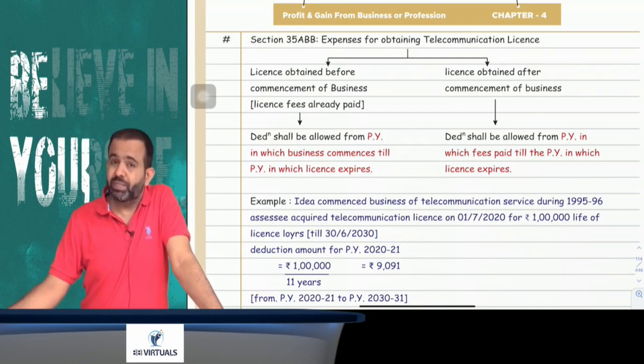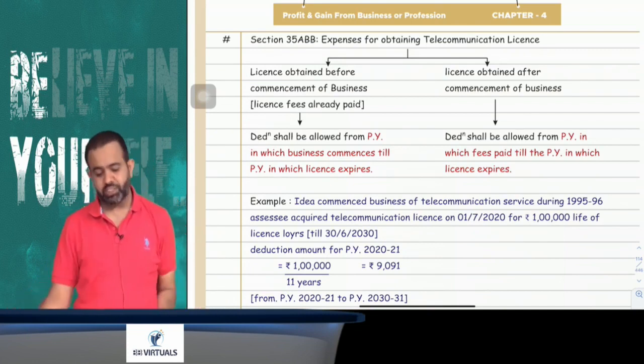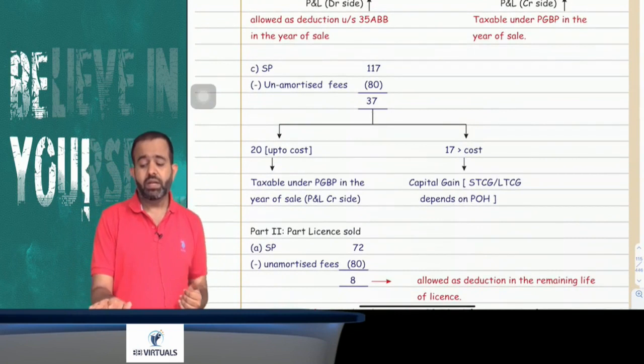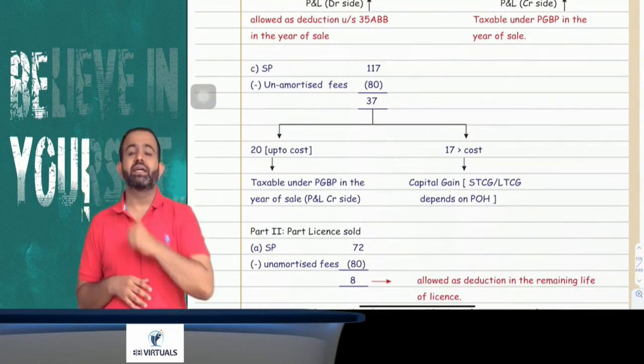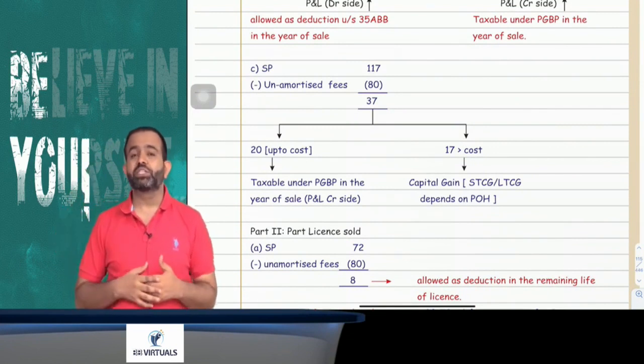From the year in which business is commenced till the year in which license will expire. Now always remember one thing. If license is sold, then what will happen? That is the similar case whatever we have discussed in that SLM method, terminal depreciation and balancing charge.